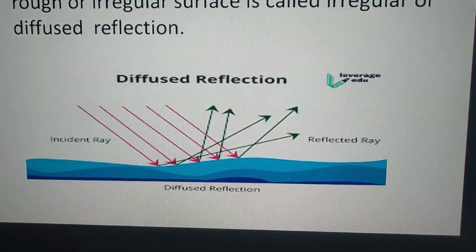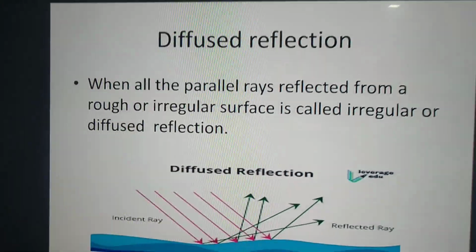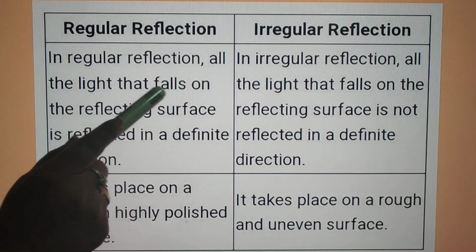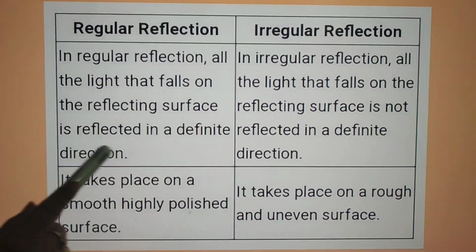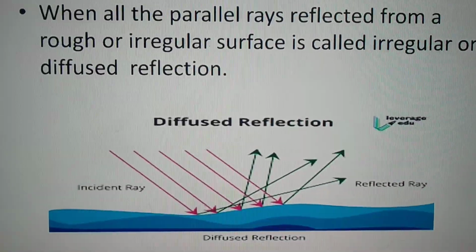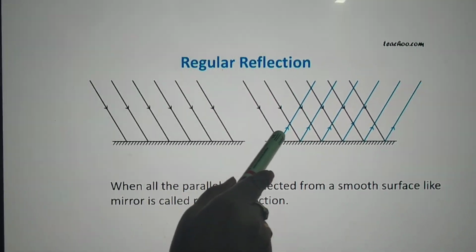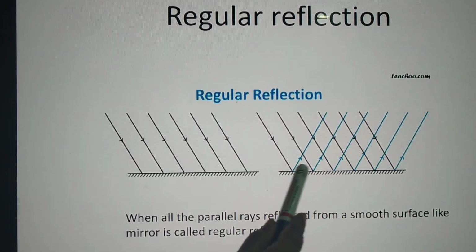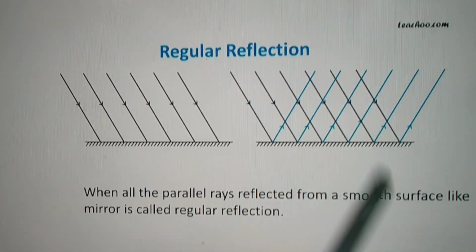Now let's discuss the difference between regular and diffuse reflection. In regular reflection, all the light that falls on the reflecting surface is reflected in a definite direction. In the previous slide, what you have observed, the rays reflected in a definite direction. इसमें जो reflection की direction है, उनकी क्या है? ये definite direction है.